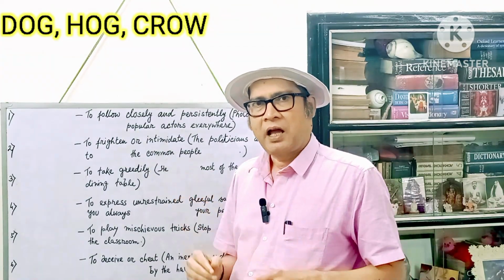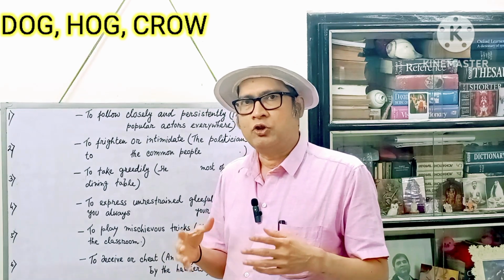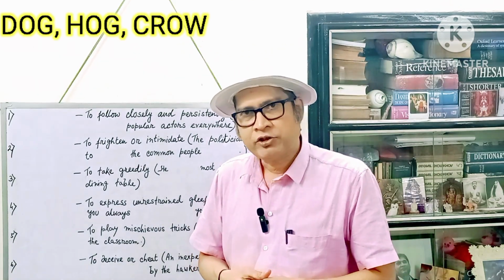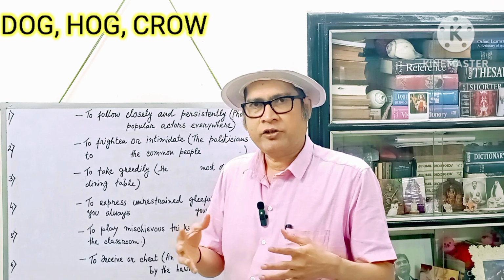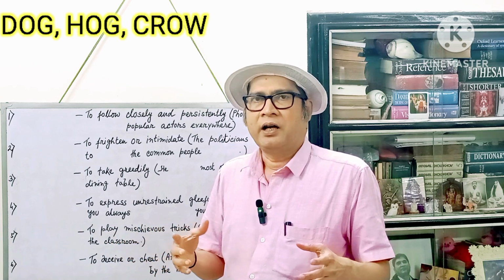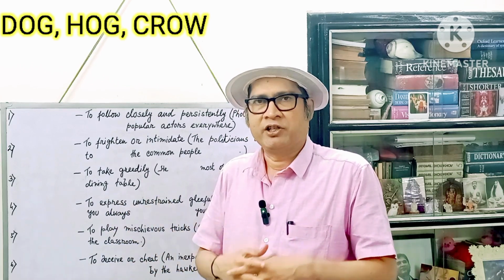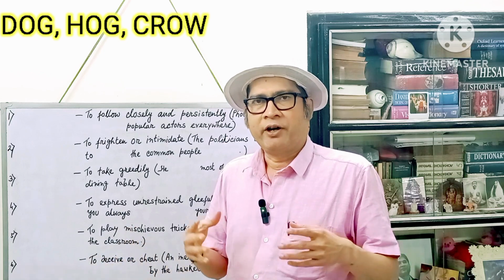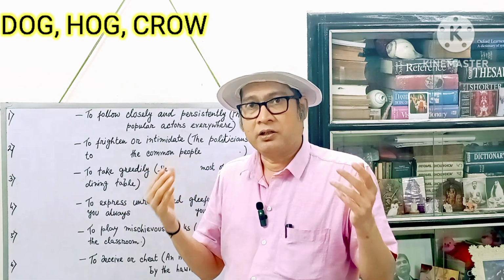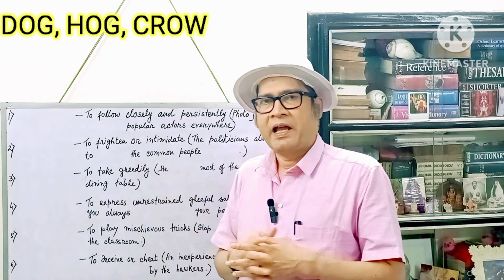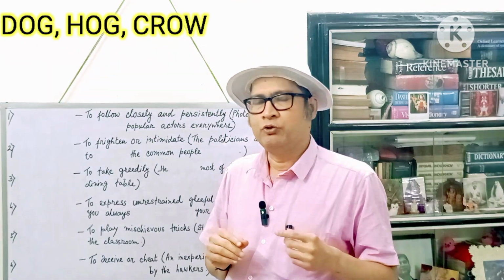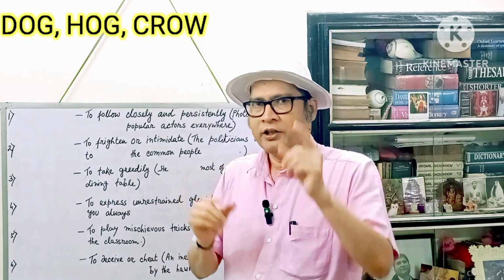Try to guess the meaning. I'm giving you a clue. That's a domestic animal. In many houses, you will find that pet. Can you guess? In many houses, not in a few houses or just in a village. In the city, everywhere you will find this particular animal, in different households. So by now, I think you should be able to guess. Yes, you are right. If you have thought of the word dog, you are right.